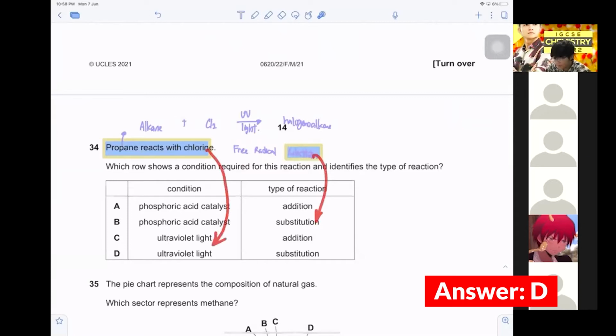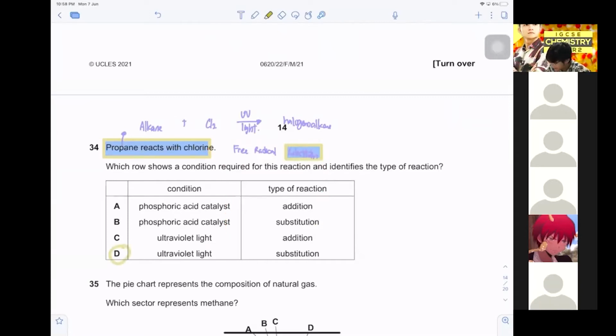Always remember, the moment you see addition, addition is only for alkene, and anything with a C double bond C. That will undergo addition, or else it won't undergo addition.